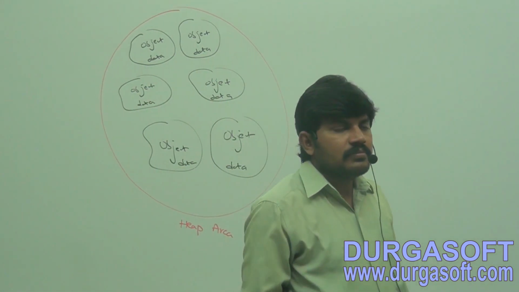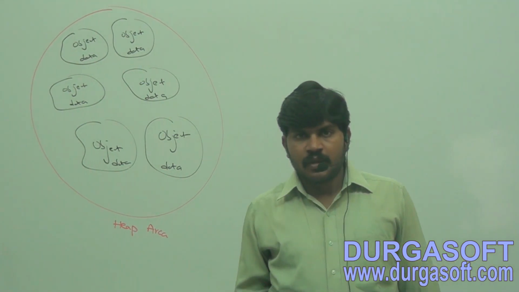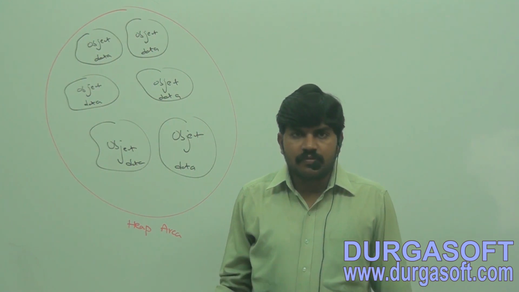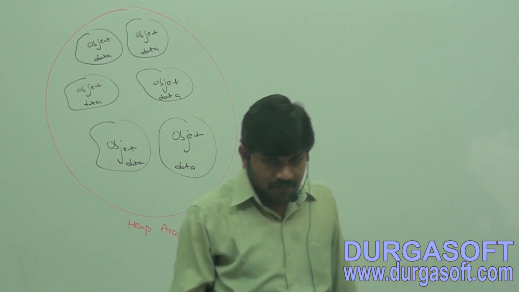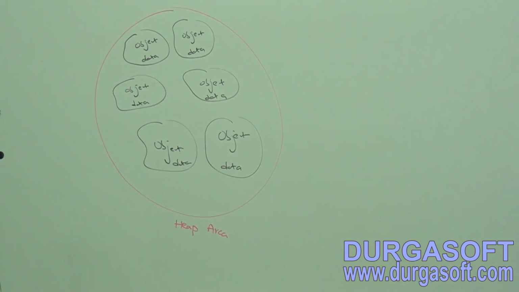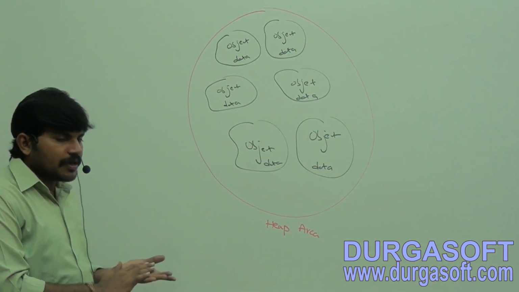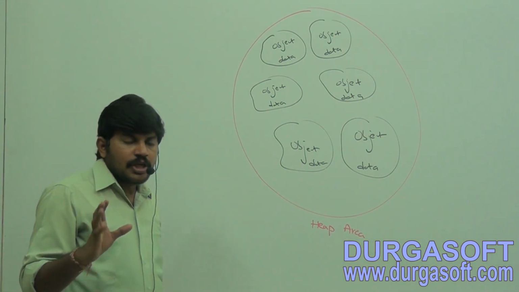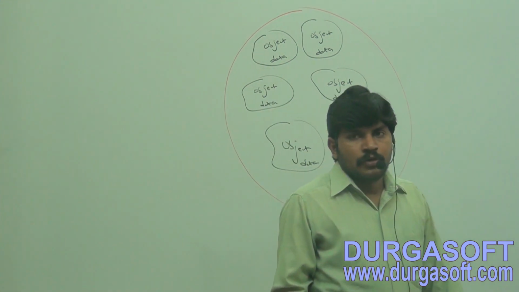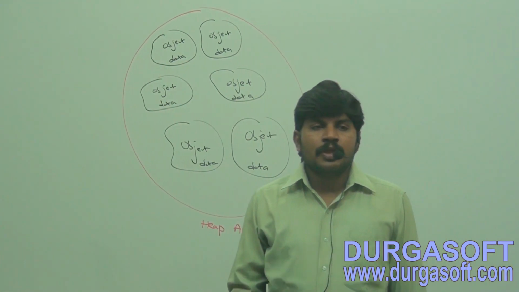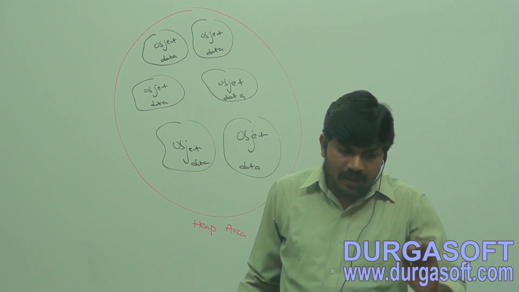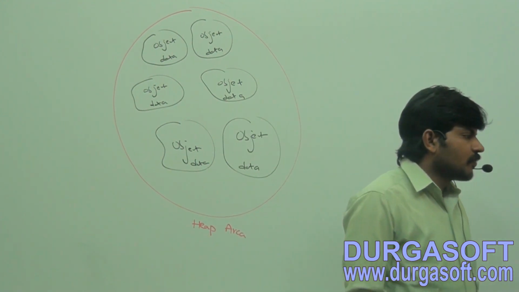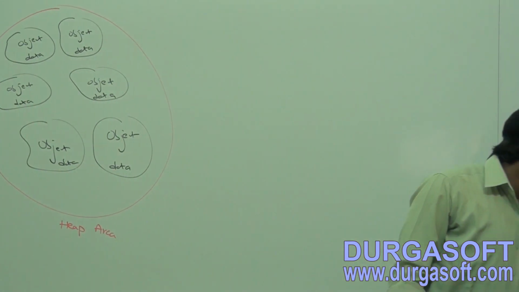For every JVM, one heap area is available. Next, second one, the heap area will be created at the time of JVM startup.